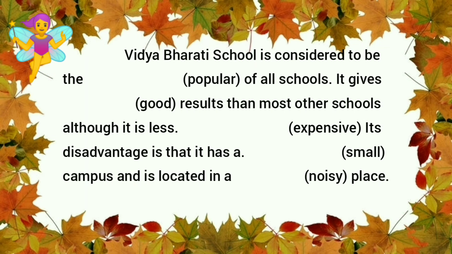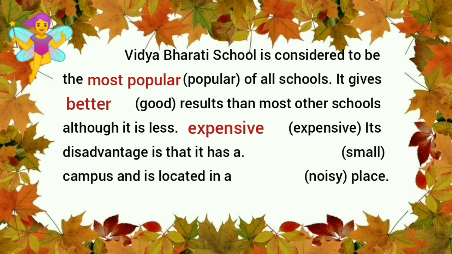Vidya Bharati School is considered to be the most popular of all schools. It gives better results than most other schools. Although it is less expensive, its disadvantage is that it has a small campus and is located in a noisy place.